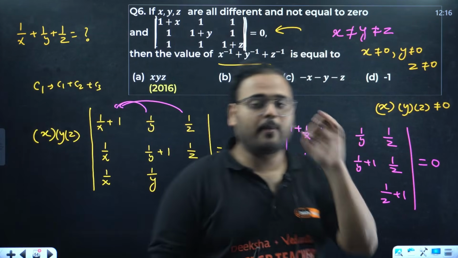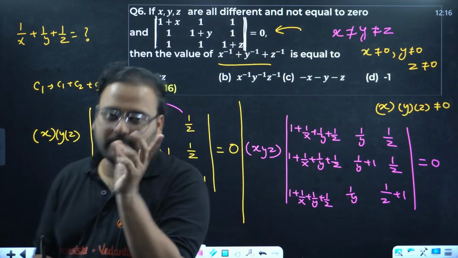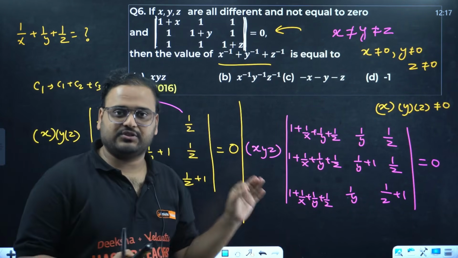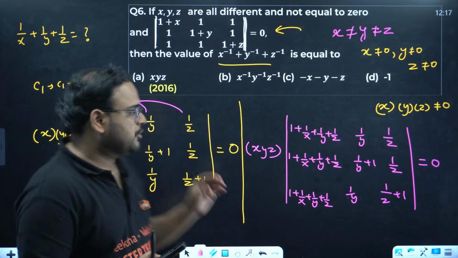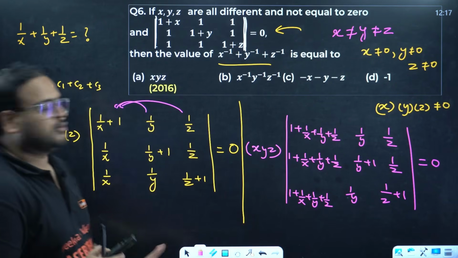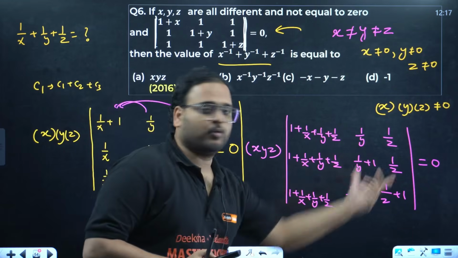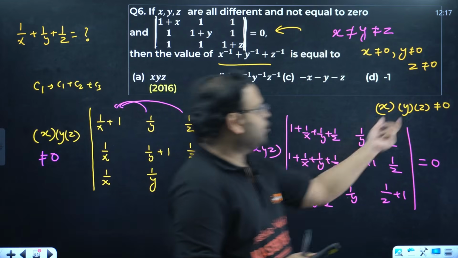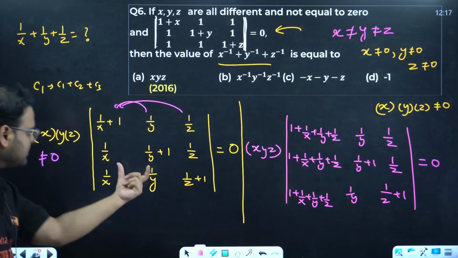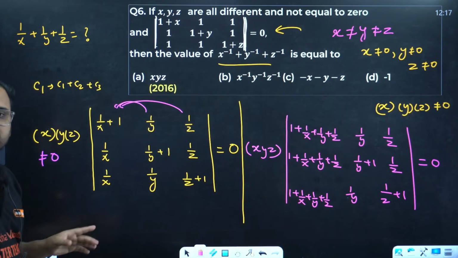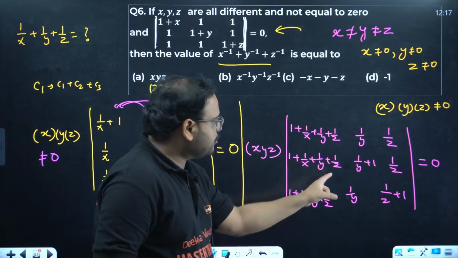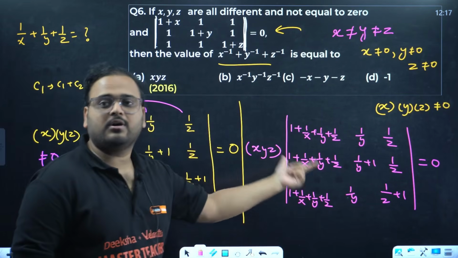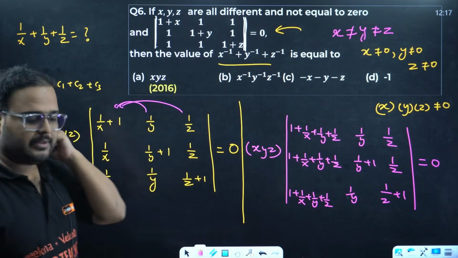Understand this? The property is very simple. In a determinant, if you apply a column transformation, the determinant value does not change. So whether you find the determinant of this or this, it will be simply 0 only. Because this cannot be 0, right? x, y, z is not 0. So if this into this is 0, it means this determinant value is 0. Here also the same thing. Without transformation and with transformation, the value of both is coming as 0 only.